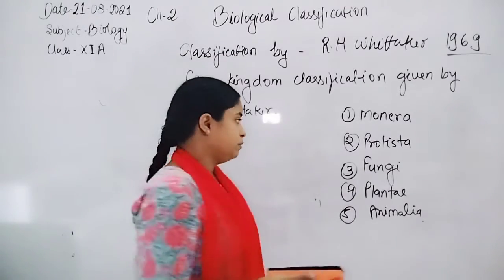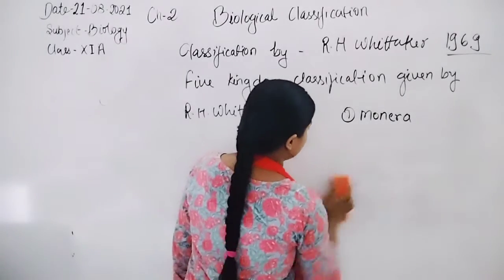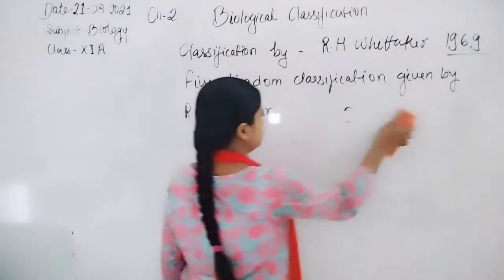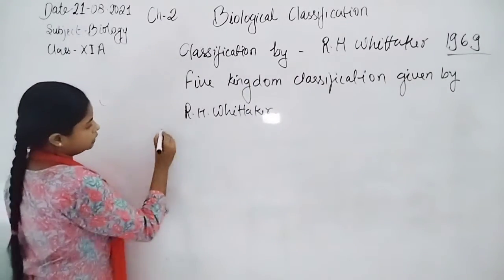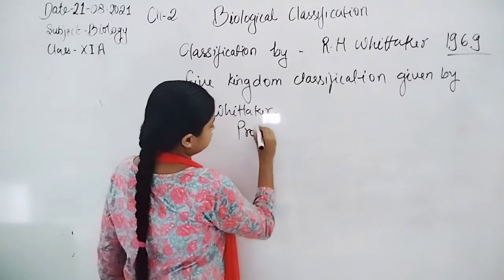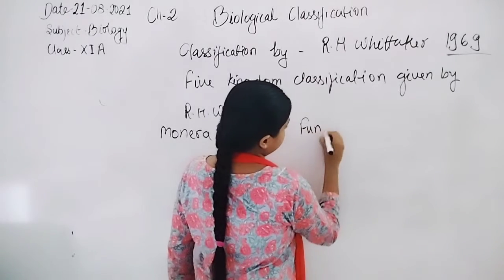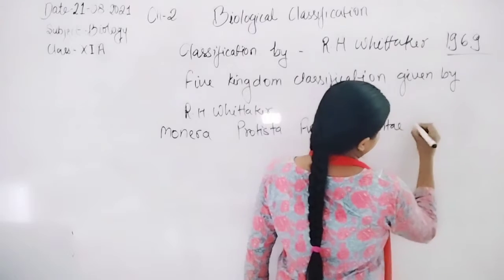So before going to start, first we discuss Monera. What is their cellular organization? One by one: Monera, Protista, Fungi, Plantae, Animalia.